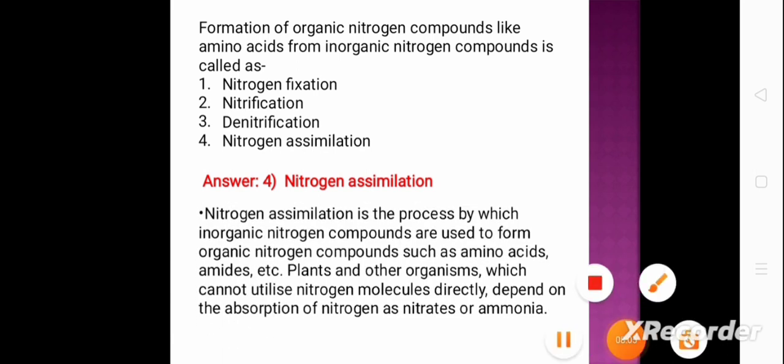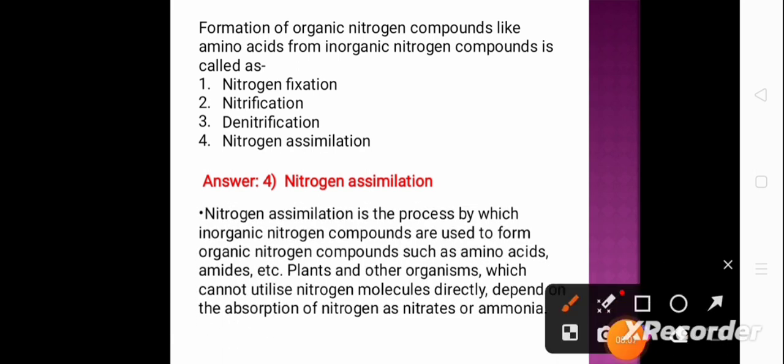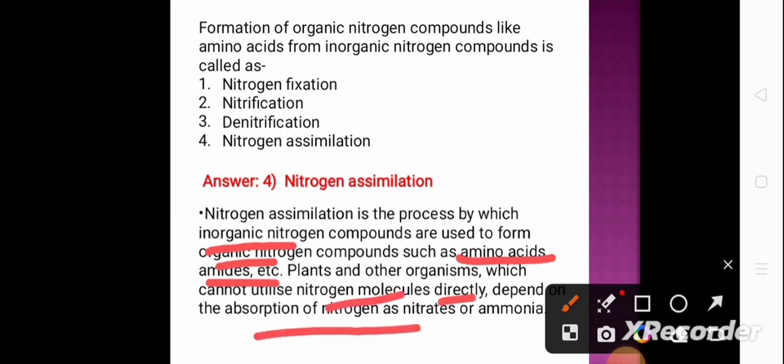Nitrogen assimilation is the process by which inorganic nitrogen compounds are used to form organic nitrogen compounds such as amino acids, amides, etc. Plants and other organisms which cannot utilize nitrogen molecules directly depend on the absorption of nitrogen as nitrates or ammonia.